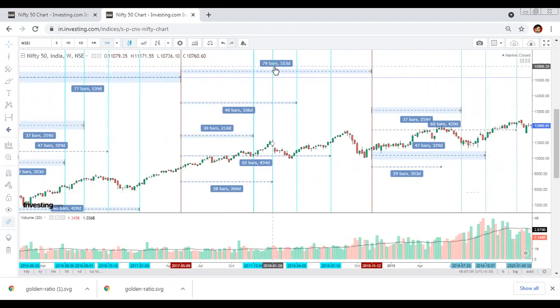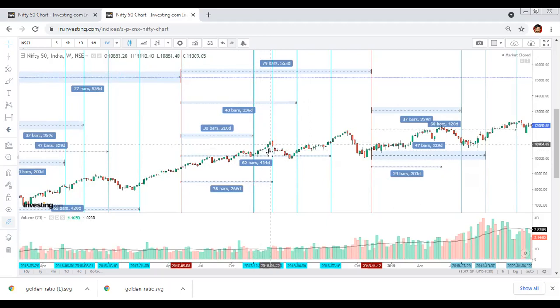Likewise, if we go back to another transit of North Node into another zodiac sign, the difference between the 2 dates was approximately 79 weeks. I have taken the ratio of this 79 weeks with the Fibonacci ratio. We got 30 weeks, 38 weeks, 48 weeks, and 62 weeks. So what happens at 30 weeks? Okay, there was a red candle prior to that. Now we have made a green candle, and we started moving up.